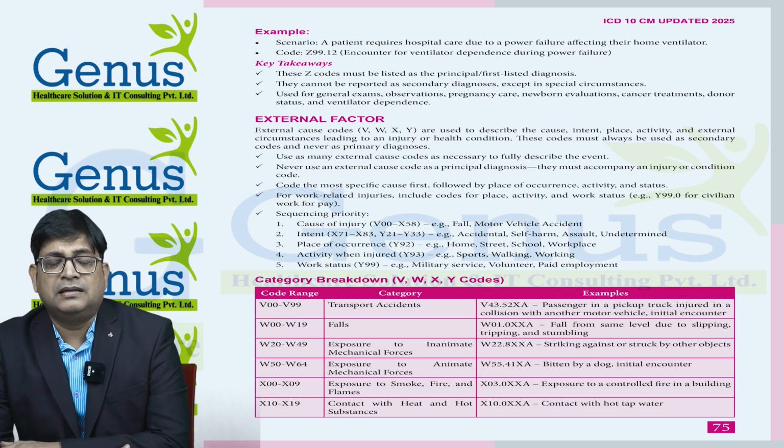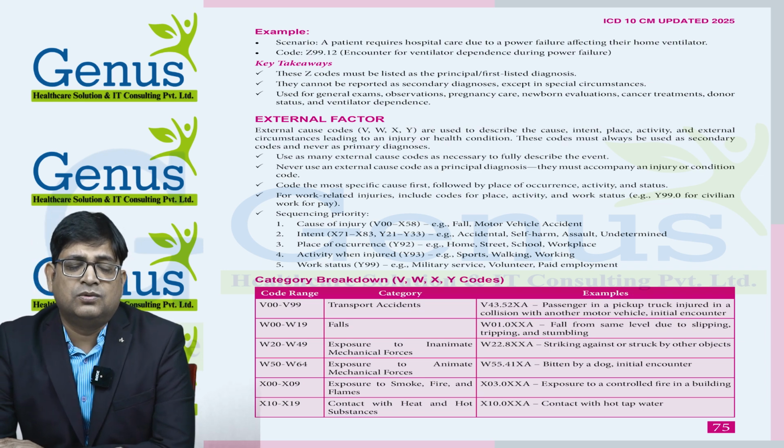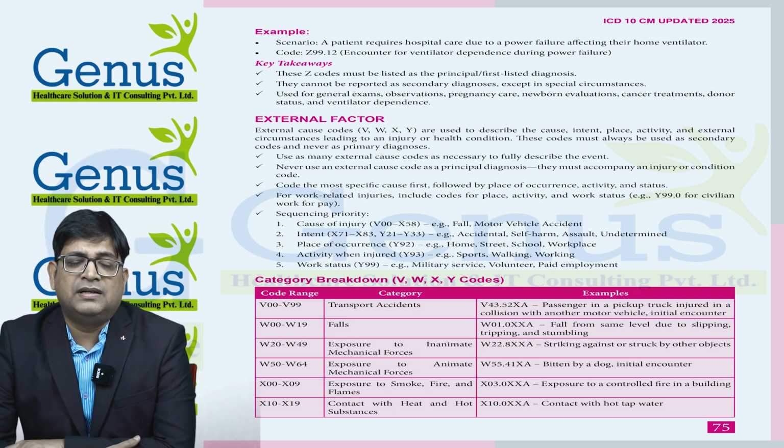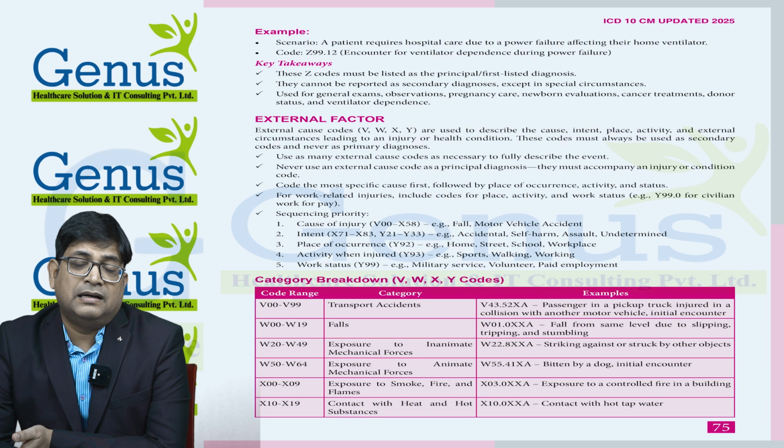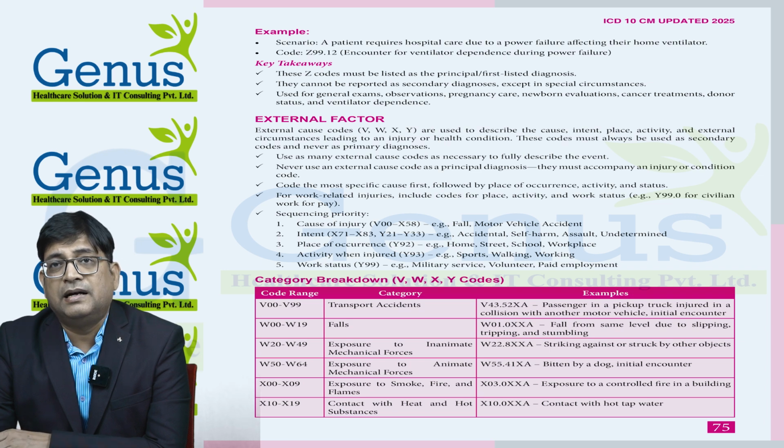These are the things we need to keep in mind when we provide codes for external factors. The cause of injury may be like a fall or motor vehicle accident. Intent: what is the intent? It may be accidental, self-harm, assault, or undetermined, because we are not aware of it in that particular case.